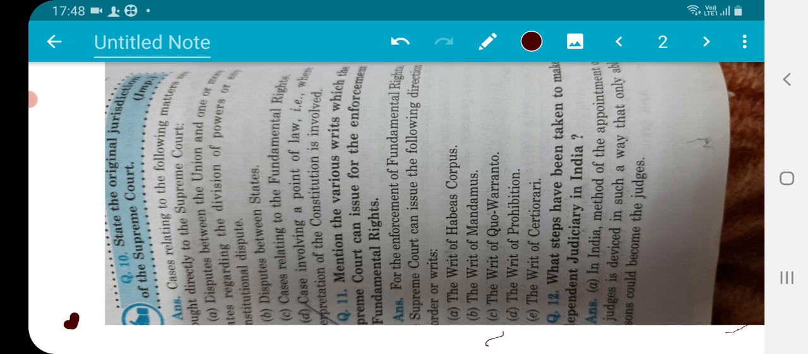What steps have been taken to make independent judiciary in India? What has been done in India to make the judiciary independent?